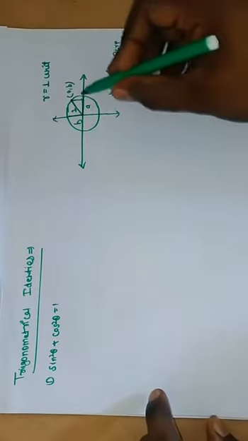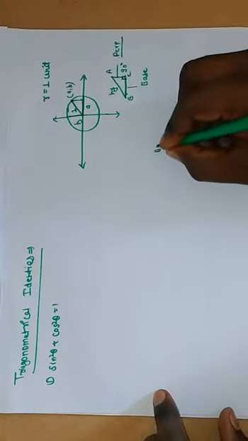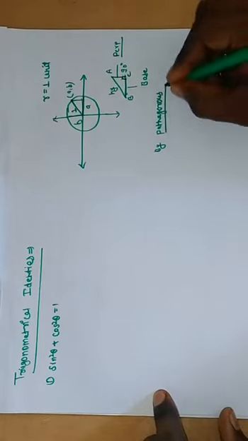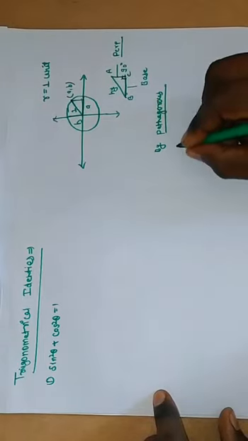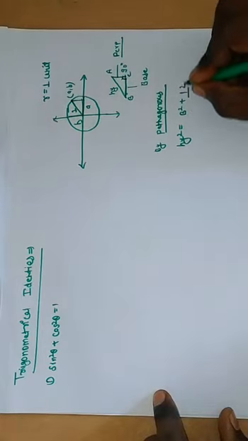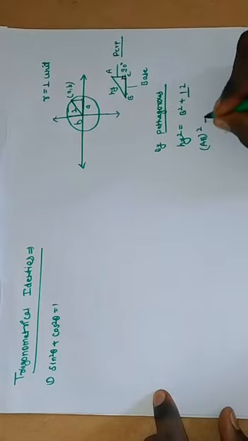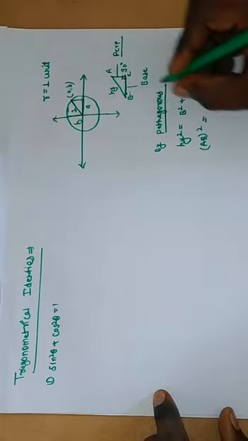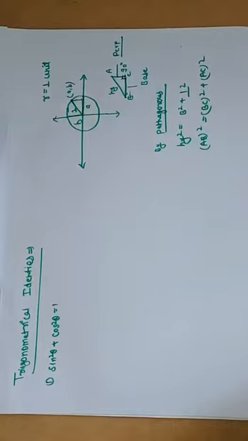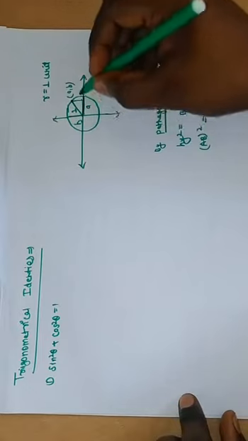And then with the help of the Pythagoras theorem, the hypotenuse square is equal to base square plus perpendicular square. Here AB is the hypotenuse, BC is the base, and AC is the perpendicular.